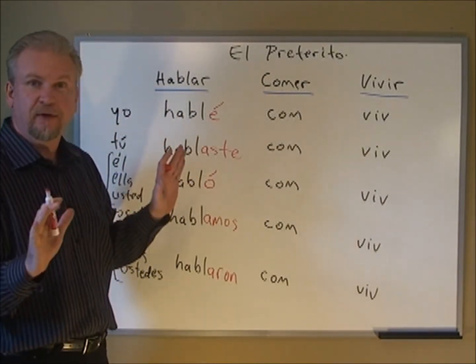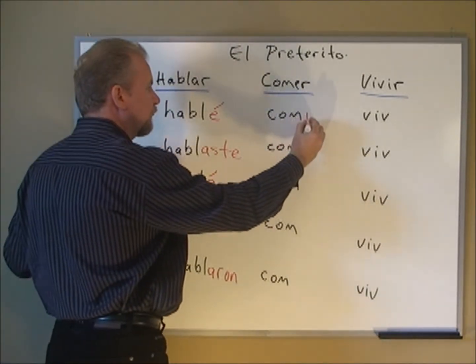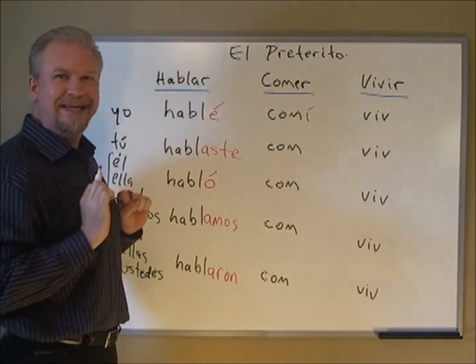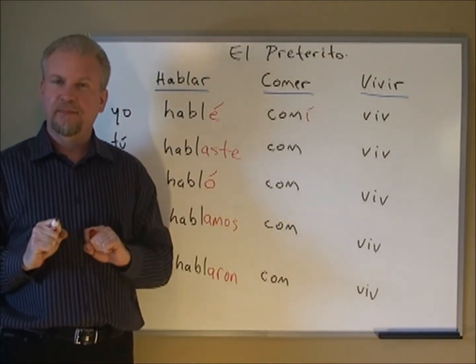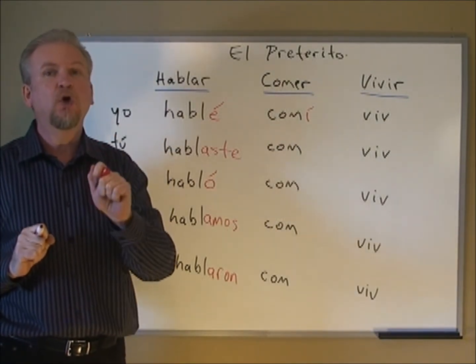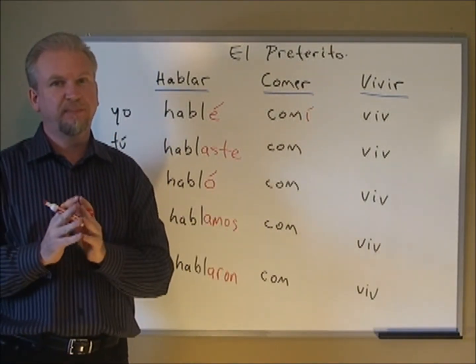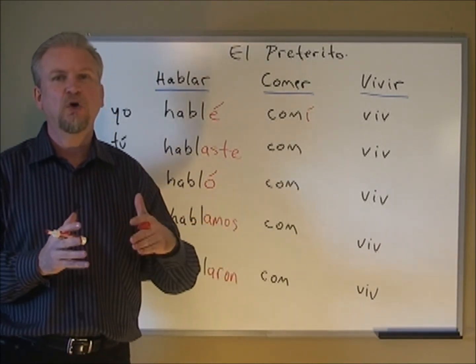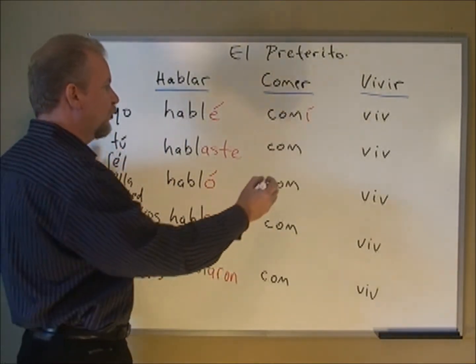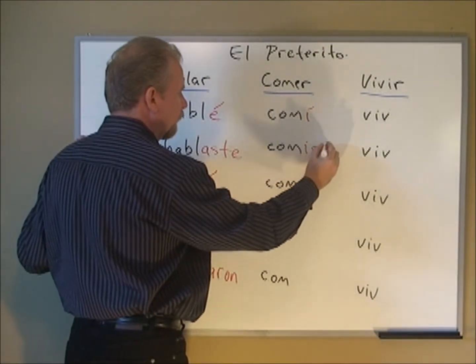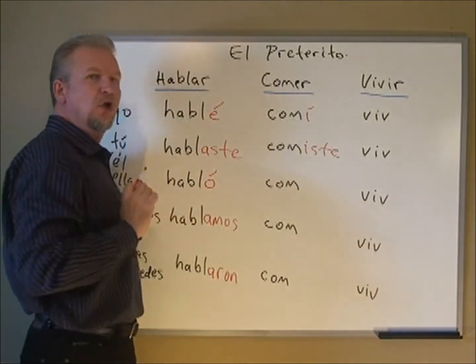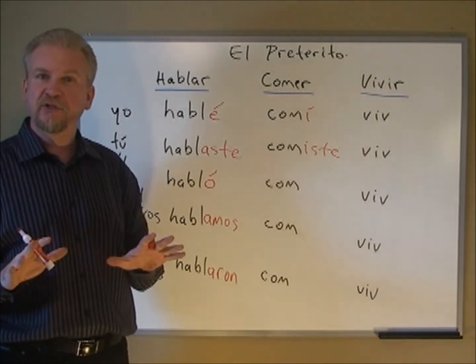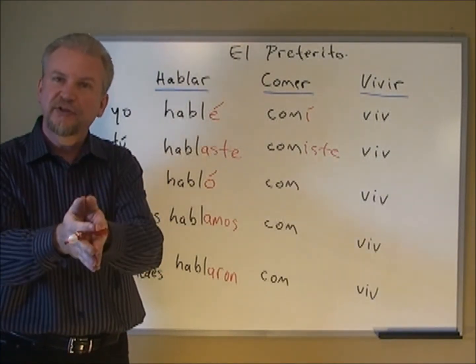They're completely different now. Yo comí. I ate. I with an accent. Yo comí. The tricky part's the pronunciation. You've got to put the emphasis on the last letter. Yo comí. Tú comiste. No accent here. Tú comiste. You ate.